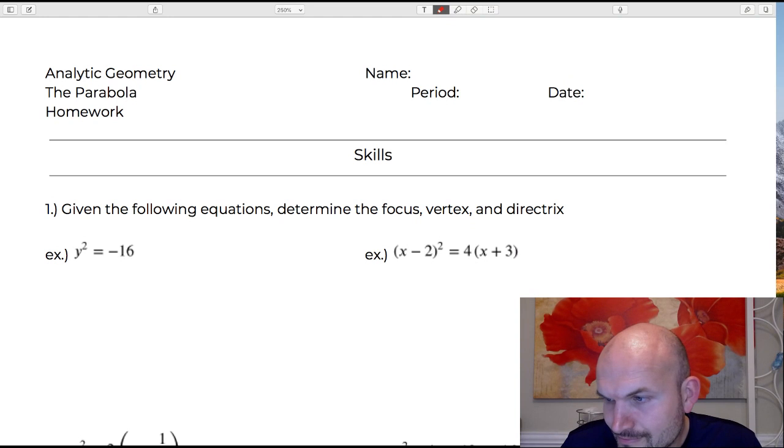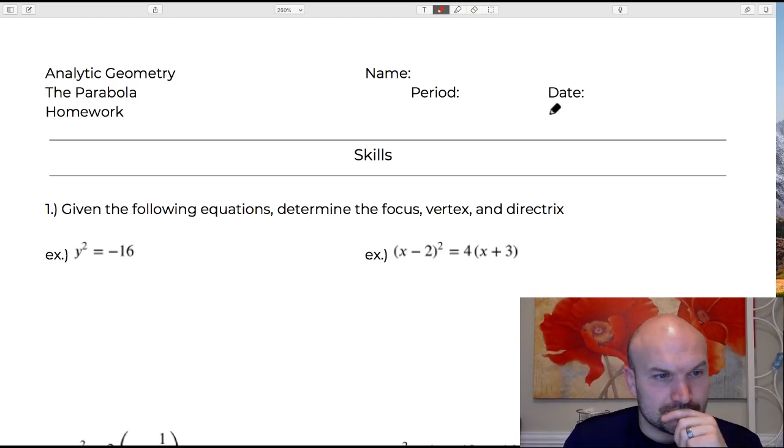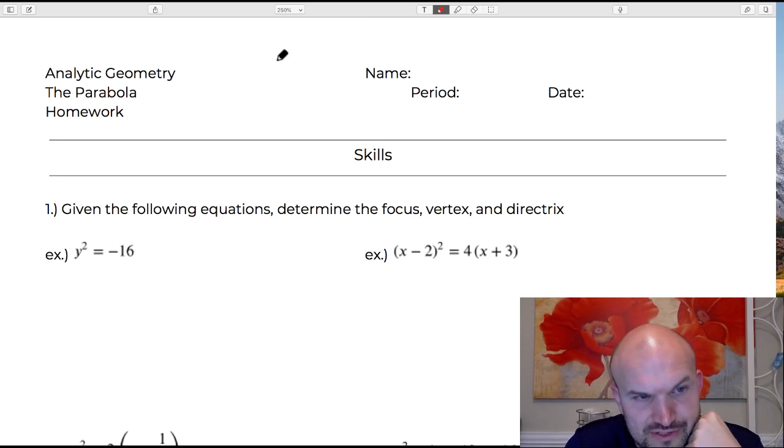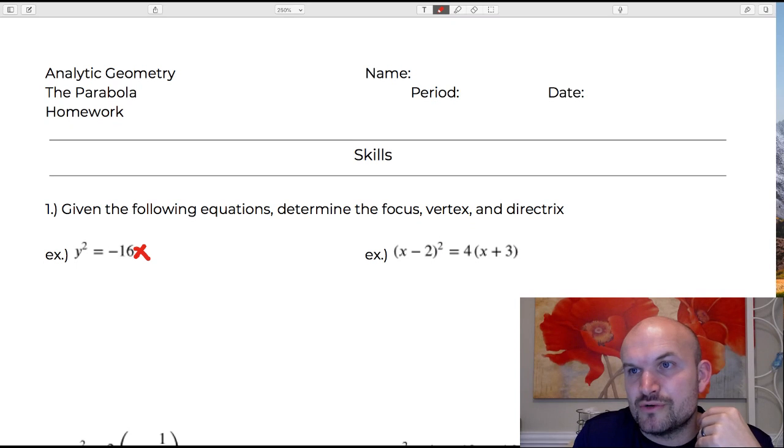So hello, Fernando. Let's go ahead and get started. All right, so in the first one, guys, we have y squared equals negative 16, and there's supposed to be an x here. I'm not sure what I did.